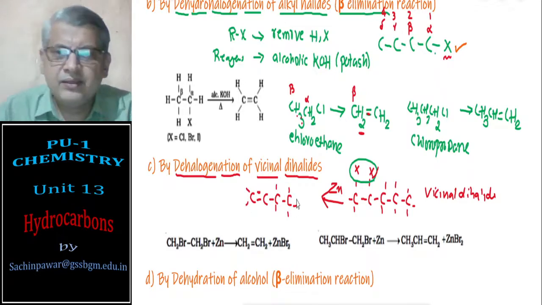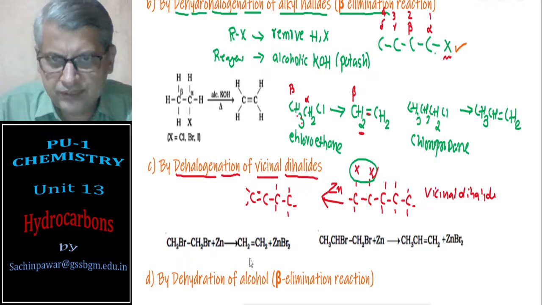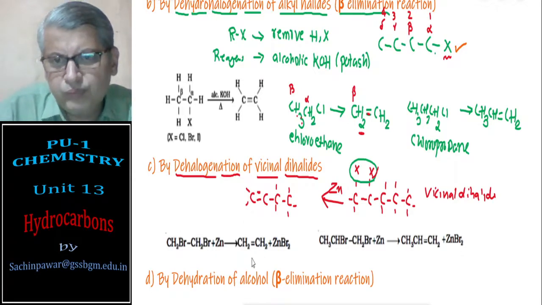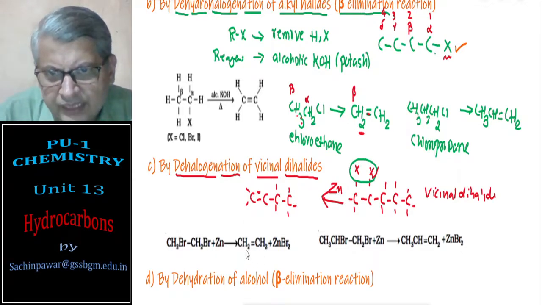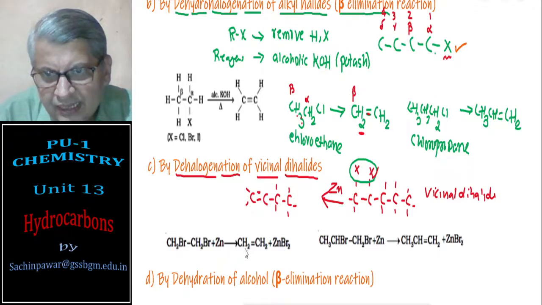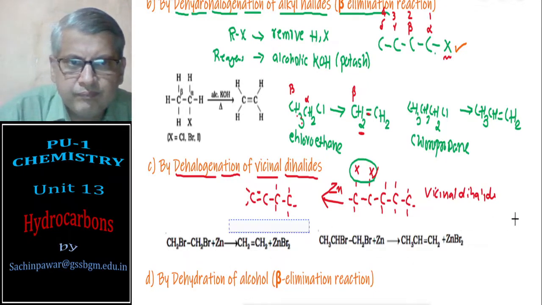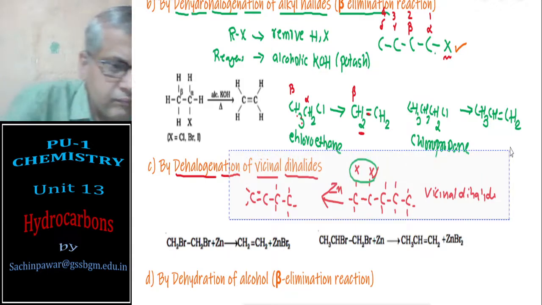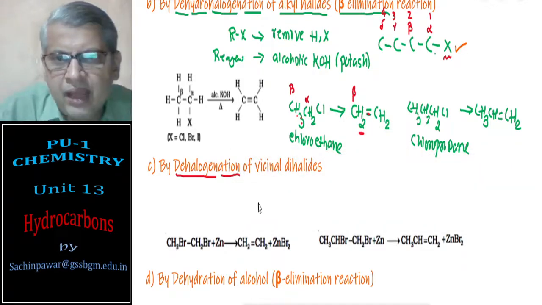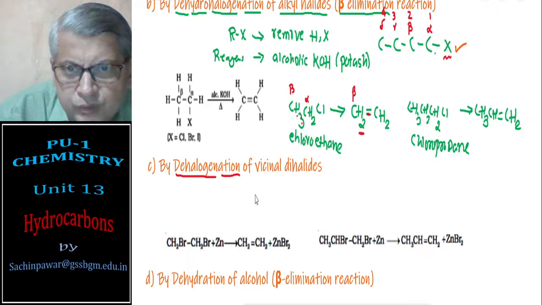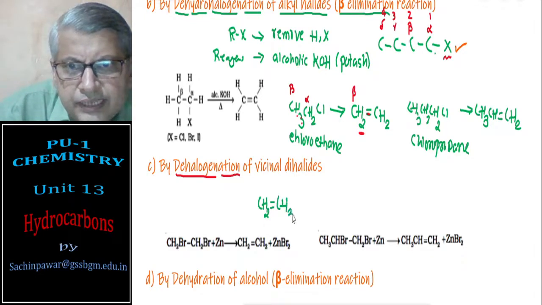Will get alkene. So just to give an example here, you see ethene I want to prepare. So if I want to prepare ethene, then the corresponding alkyl halide, here we are using the corresponding vicinal dihalide. I want ethene to prepare. So ethene is CH2 double bond CH2.